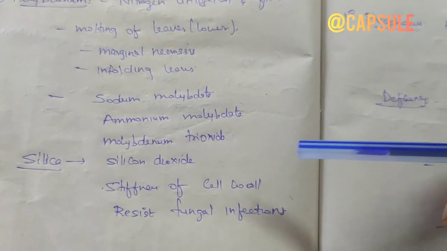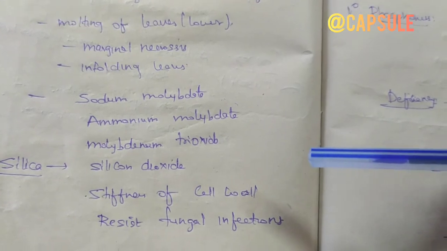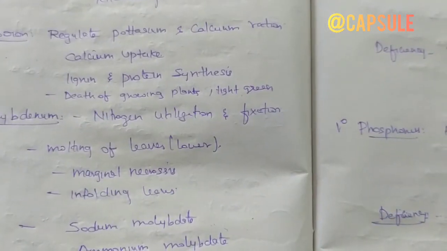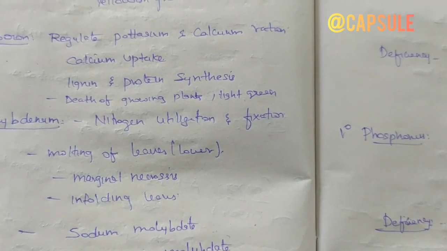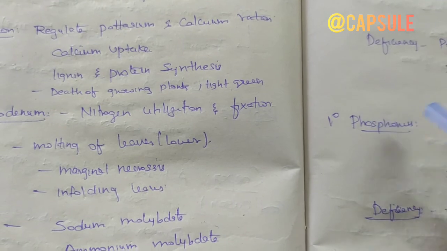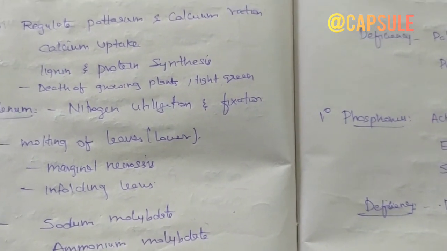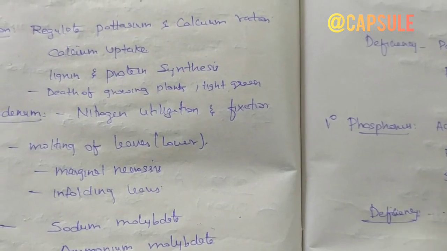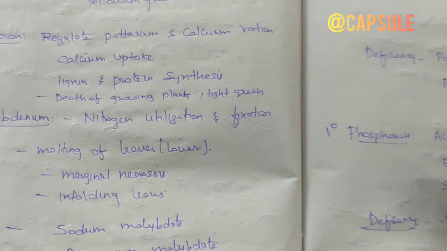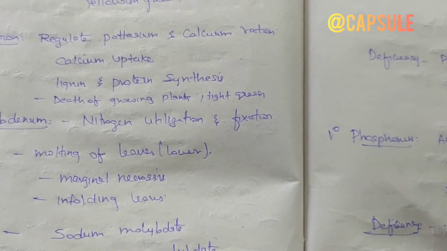Silica. It is available as silicon dioxide. It is essential for stiffness of the cell wall. It resists fungal infection. These are the essential elements of the plant, and the remaining ones like carbon, oxygen, hydrogen and chlorine are available from the air and water. These are the 16 essential nutrients of the plant. These are essential for continuous and effective growth of plants.